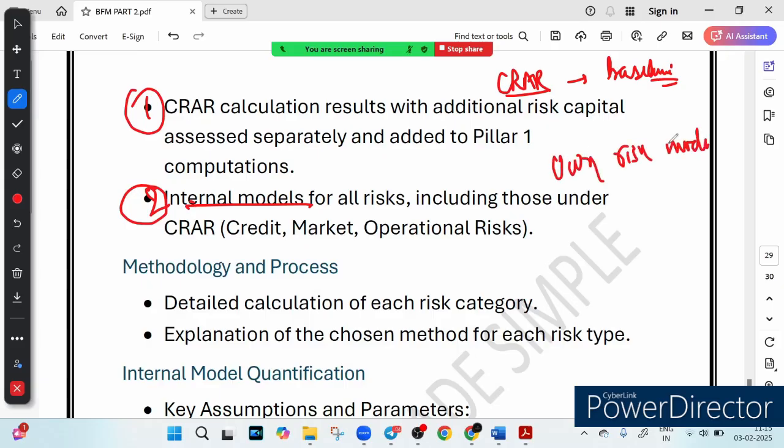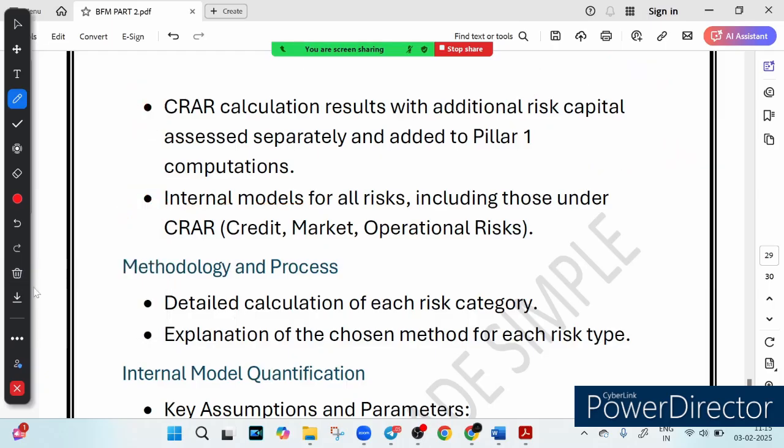Banks create their own risk model, right? So these models measure credit risk, market risk, operational risk more accurately. Think of it like checking your health. CRAR is like a basic fitness test, but internal models are more like a full body health checkup. So how does the bank actually calculate risk? What is the methodology used to actually calculate risk? There is a step-by-step process.